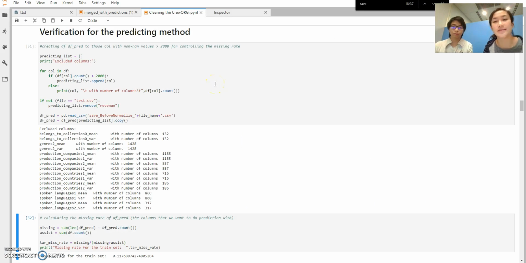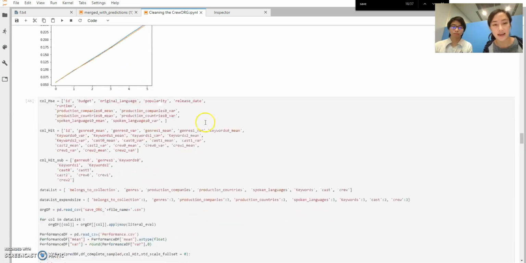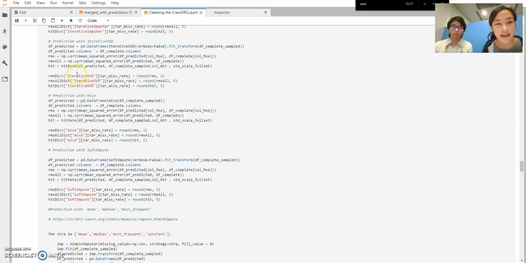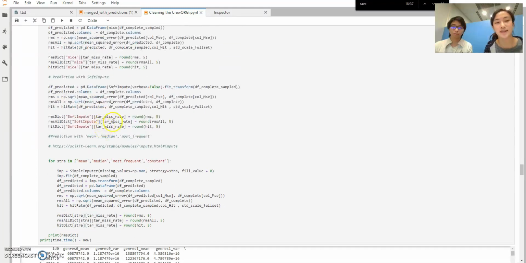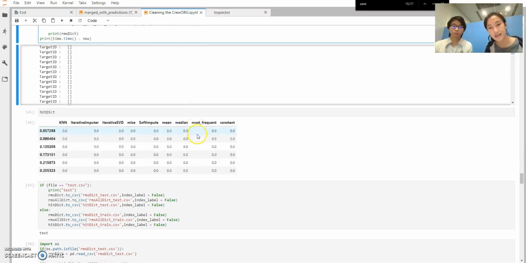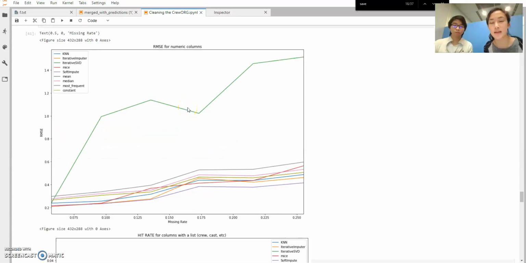So for my part of the machine learning task, I'm responsible for verification of different predicting methods, like the KNN and the iterative imputer, iterative SVD, the MICE, the soft impute, and then with different mean, median, most frequent, and constant methods to do the imputation. After this, I will have to choose the best method for the imputation, and then also find out the acceptable range of missing rates.